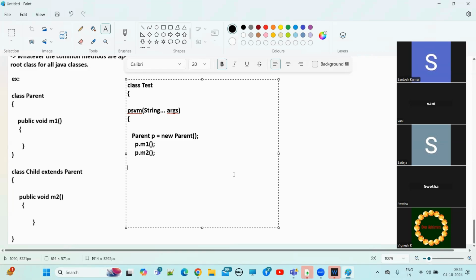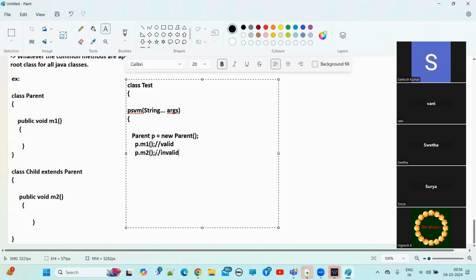Now tell me, p dot m1 method, is it valid or invalid? Valid. P dot m2 method? Invalid.